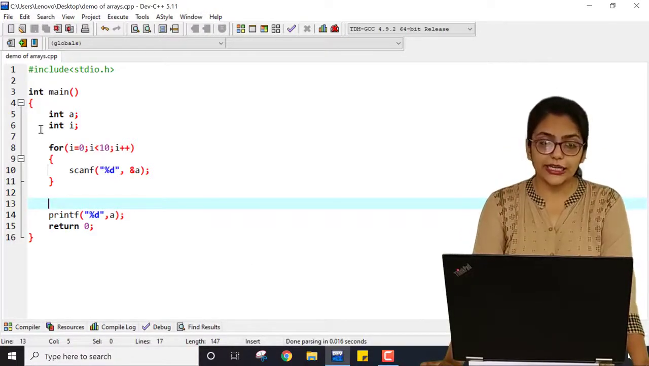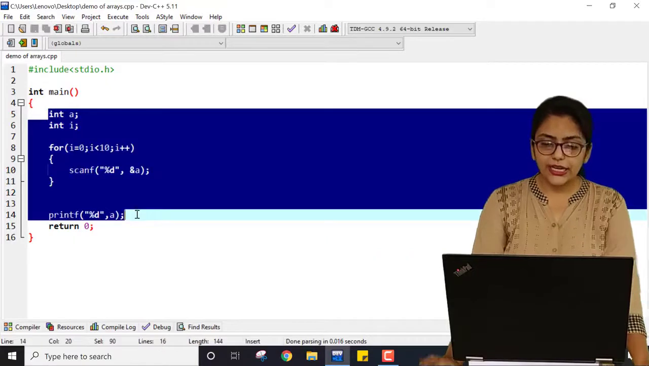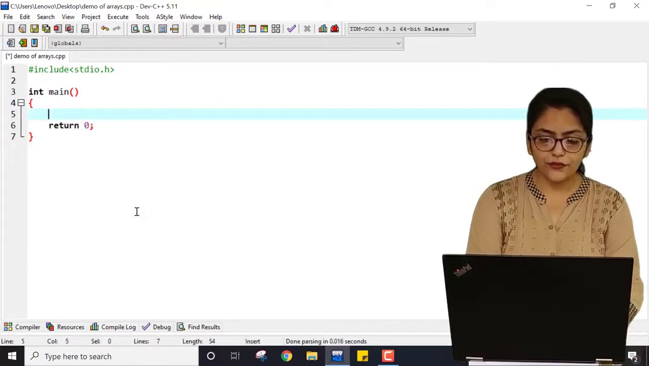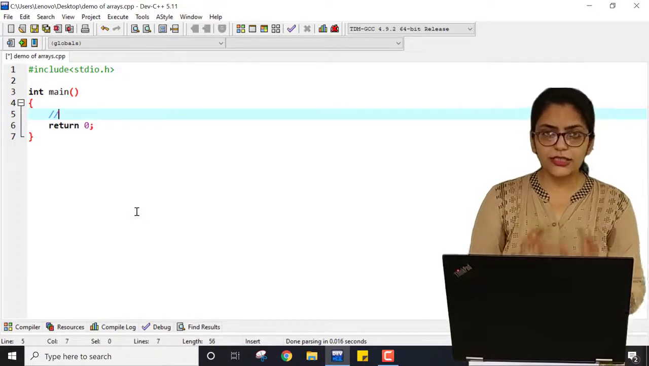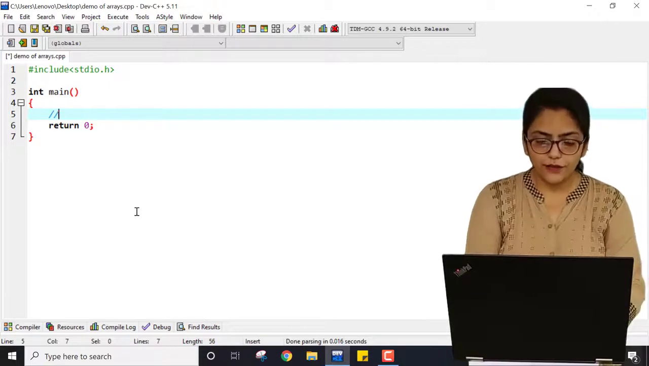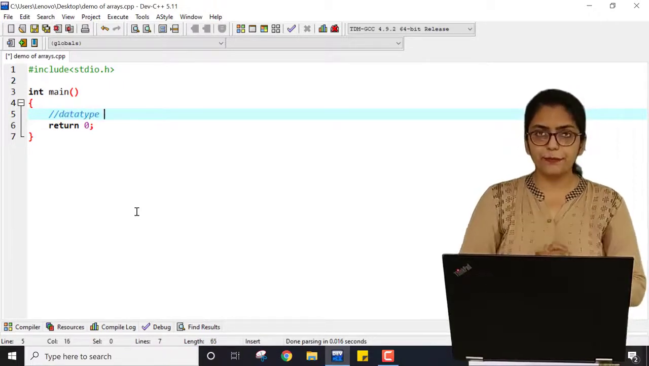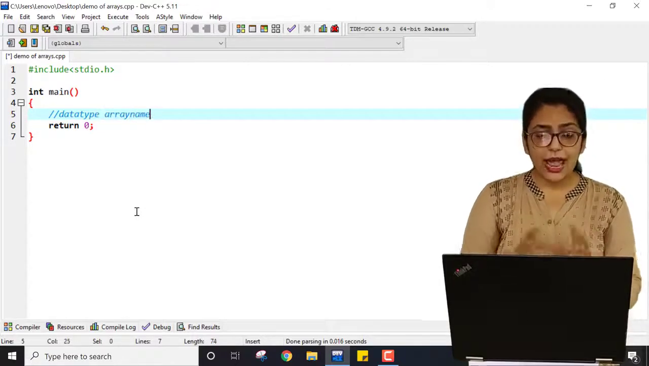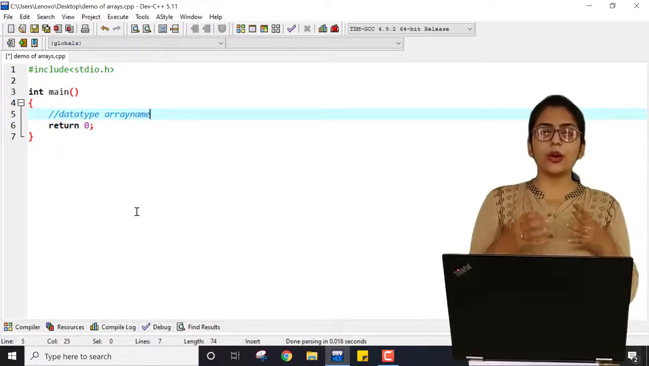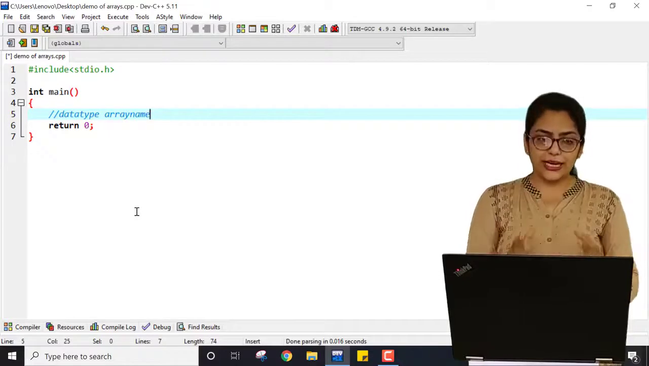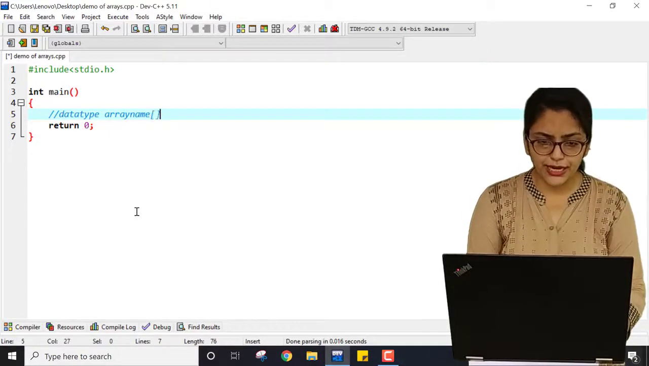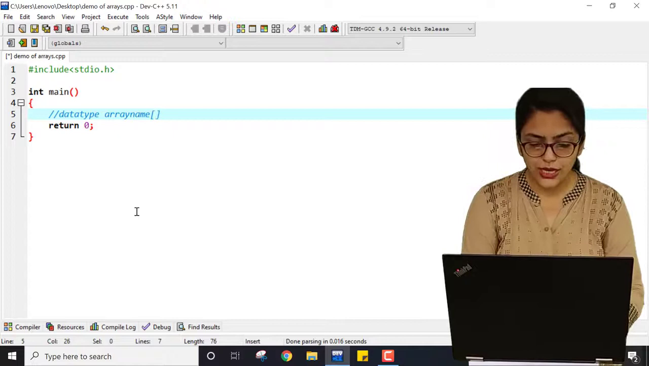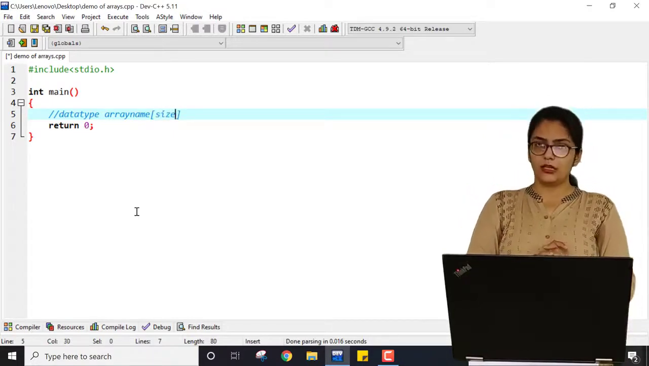Now how can I declare arrays? For declaring arrays, let me write a common syntax in a comment. First I have to write the data type, then space, then the array name. Array name is similar to a variable name, so you can give any name of your choice. And then in box brackets, you have to give the size of an array.